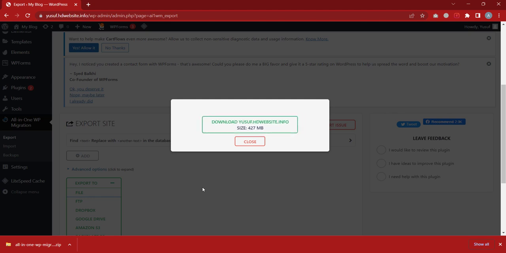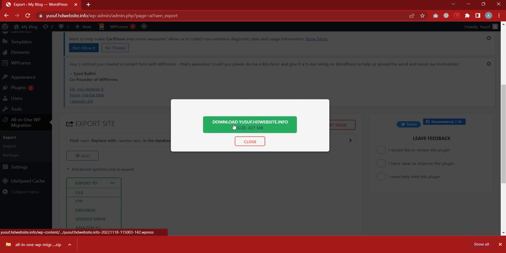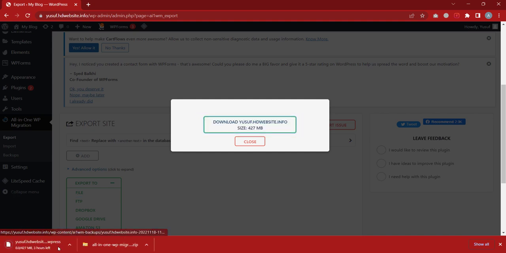So it is done now. It has told me that it is done archiving it. So I'll click on this download link, yusuf.hdwebsite.info. It's telling me that the size of my website is 427 MB. If I click on it, it's going to download it to my computer. So I'm going to click on download. You can see it's already downloading here.